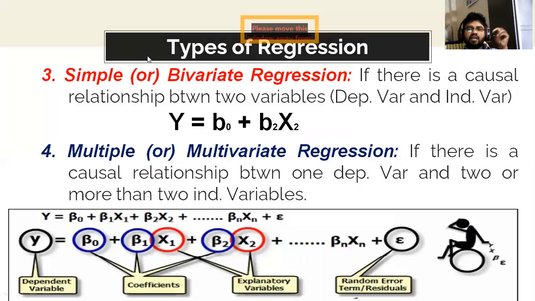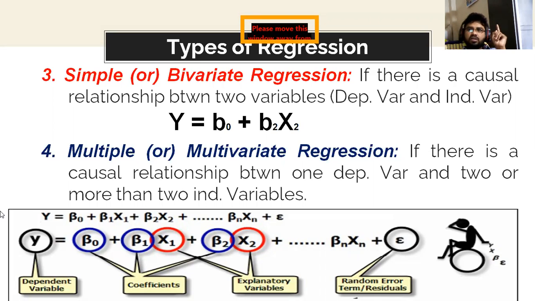Third one, simple or bivariate regression. What is bivariate? As we have studied in bivariate correlation, it is nothing but two variables only. Simple regression is when there is a causal relationship between one dependent variable and one independent variable. Bivariate is nothing but two: within the two variables, one is a dependent variable and another is an independent variable.